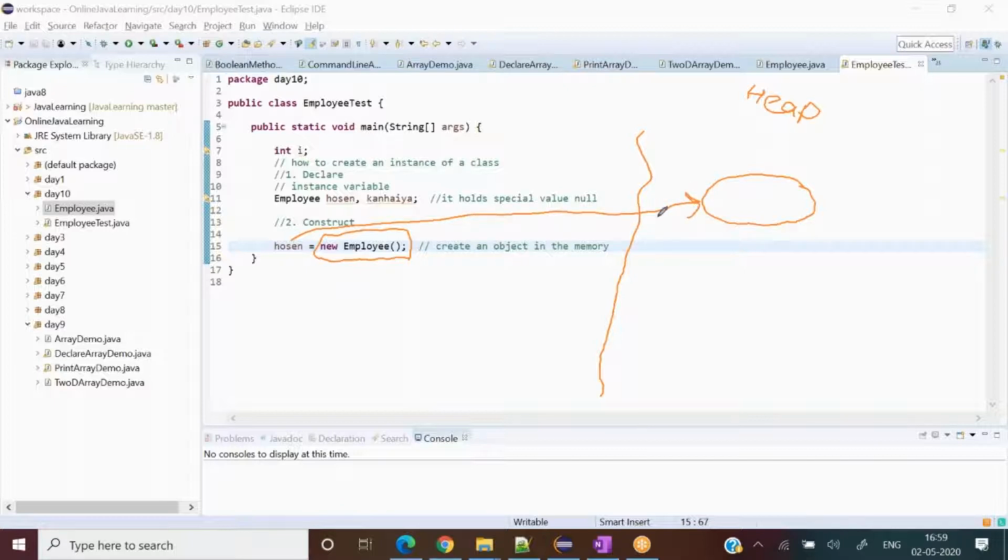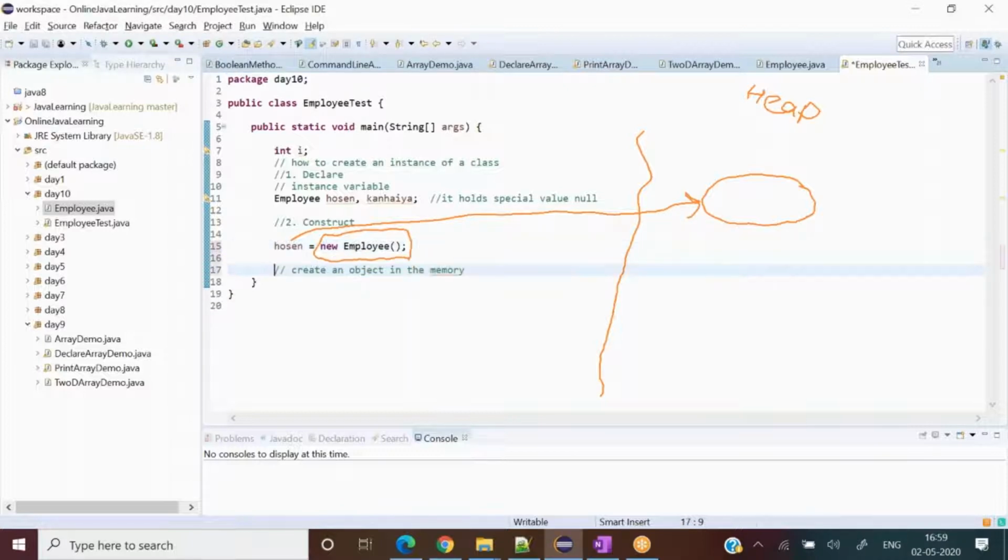The same way, for example, I write one more time, and I write new Employee. Now don't confuse it with the same box.